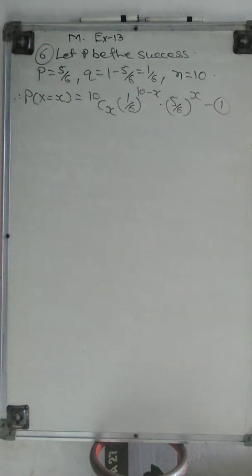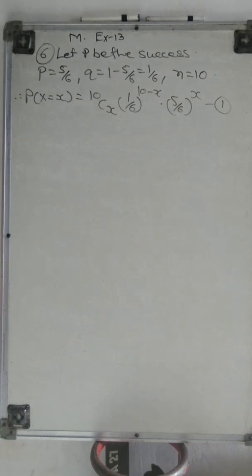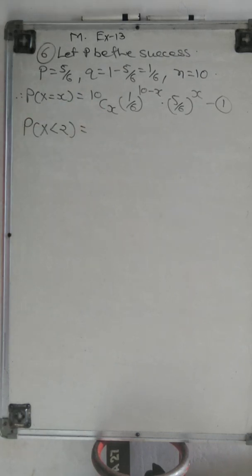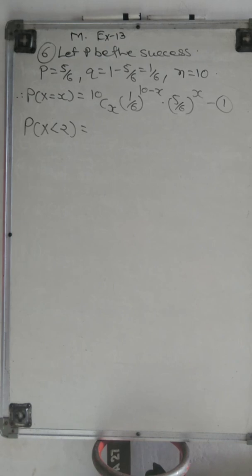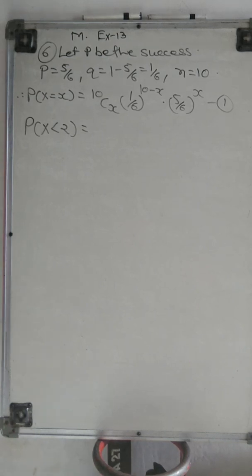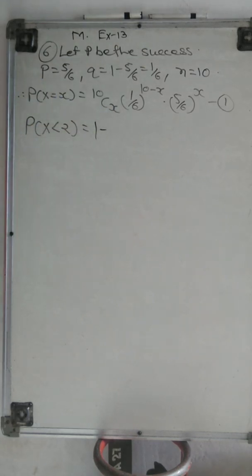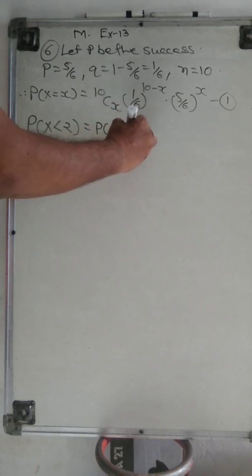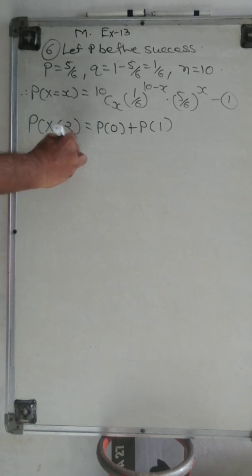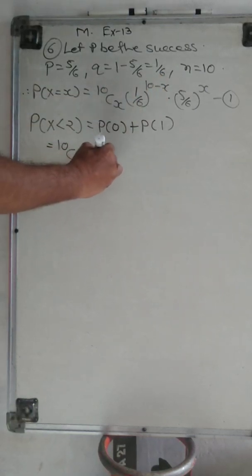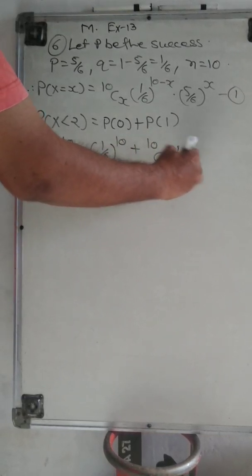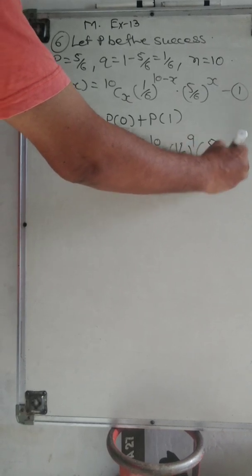Now we want to find that he will knock down fewer than 2 hurdles. It means P(X) is less than 2, right? Meaning he clears not more than 2 hurdles. Here, if we want to find it, we directly put P0 and P1. Now just put the values: 10C0, 1 by 6 raised to 10, plus 10C1, 1 by 6 raised to 9 and 5 by 6 raised to 1.